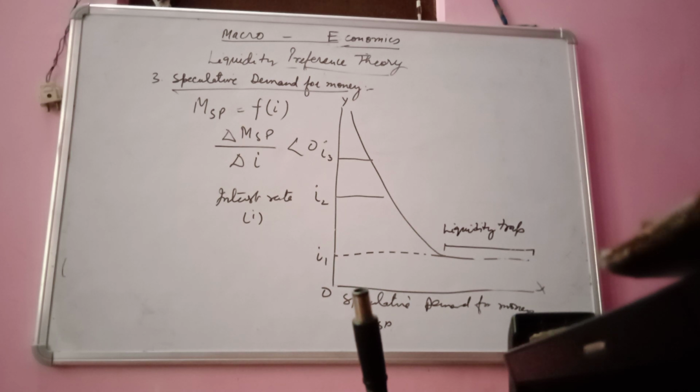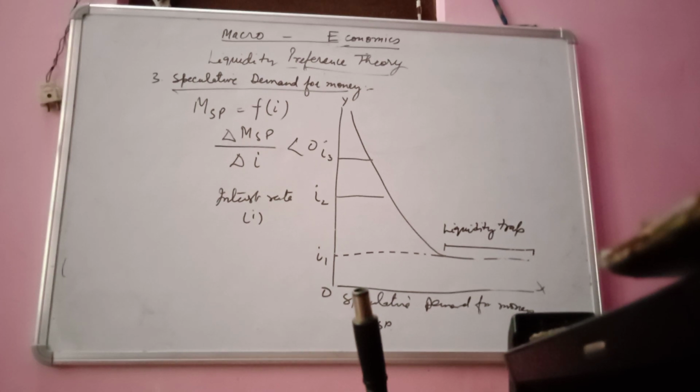So today we have studied the liquidity preference theory, where we have studied three views: the transaction demand of money, the precautionary demand of money, and the speculative demand for money.